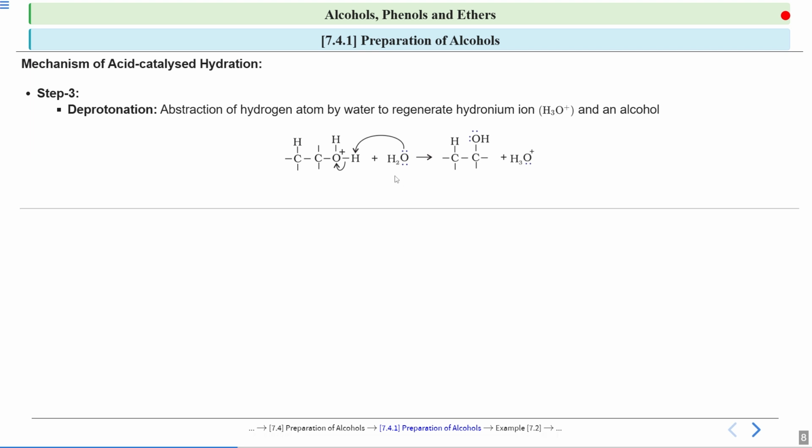Okay, in step number 1 we saw that your H3O+ will attack the alkene. And in step 2 we saw how your nucleophile attacks. And in step 3 there is deprotonation. So this was the mechanism.